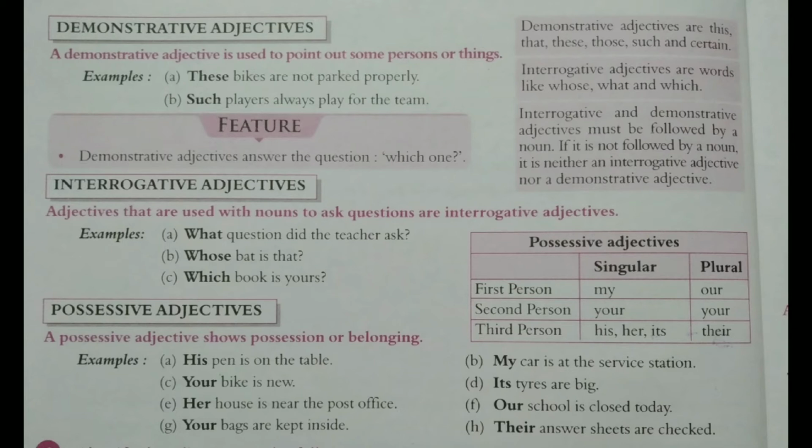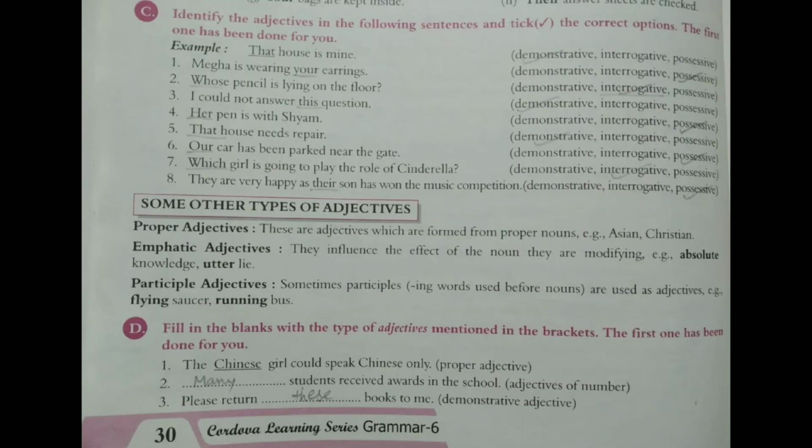After it, we move to the exercise number C. Identify the adjectives in the following sentences and tick the correct options. The first one has been done for you. So one example is done. That house is mine. That is underlined. And what is type of that? It is demonstrative, interrogative or possessive. So it is demonstrative.